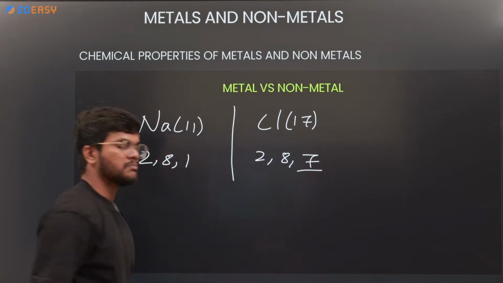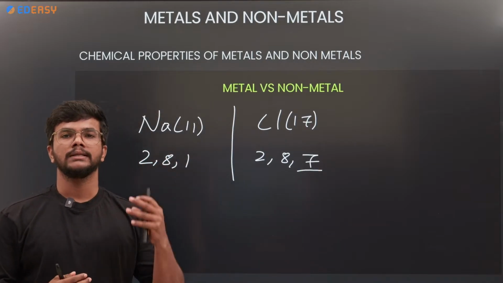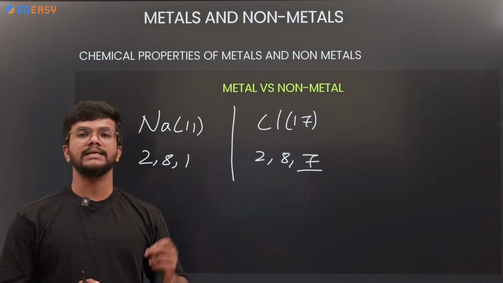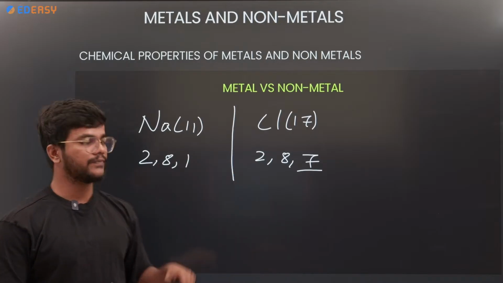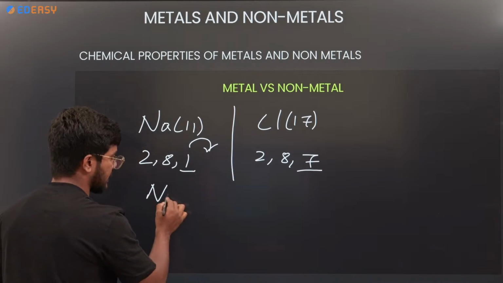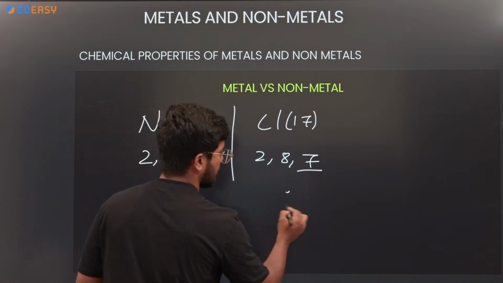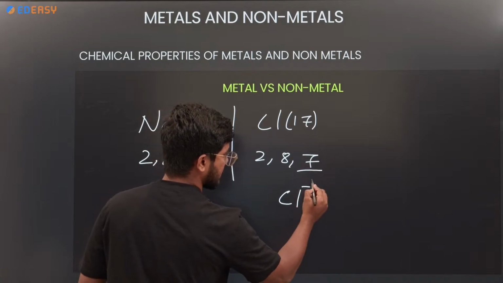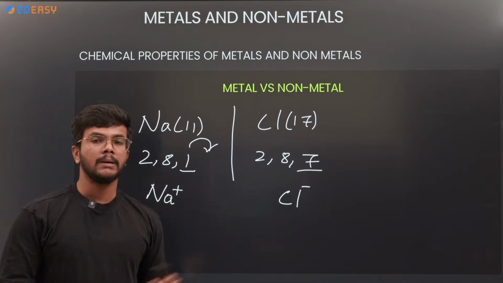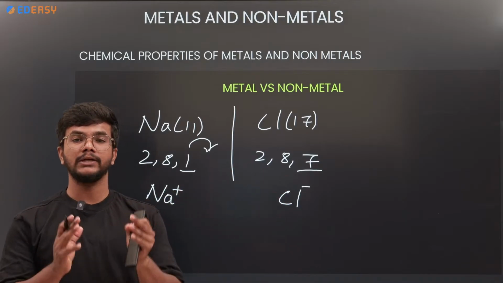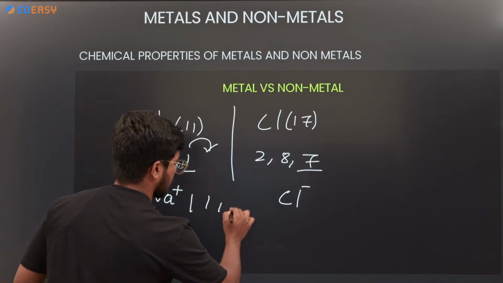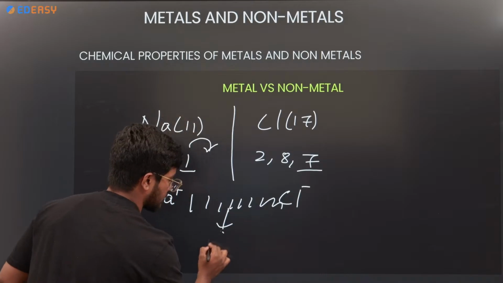So with more than 4, in fact 7, valence electrons, the atom will try to gain electrons. So the atom will try to take electrons, whereas sodium will give the electrons. After giving the electron, sodium becomes Na+, and chlorine, after taking one electron, becomes Cl-. These plus and minus charges are held together with some electrostatic attraction. That is nothing but the ionic bond.